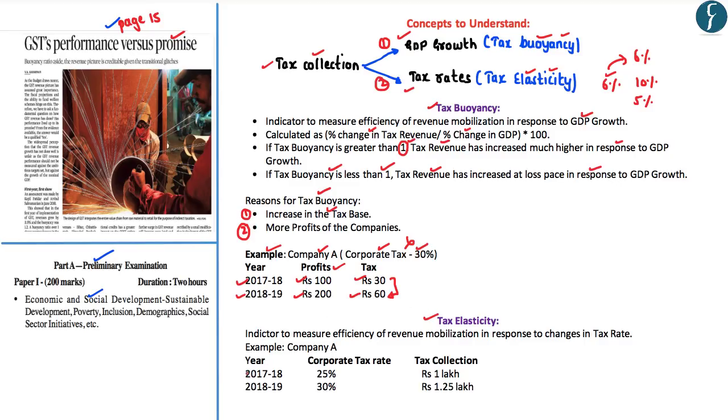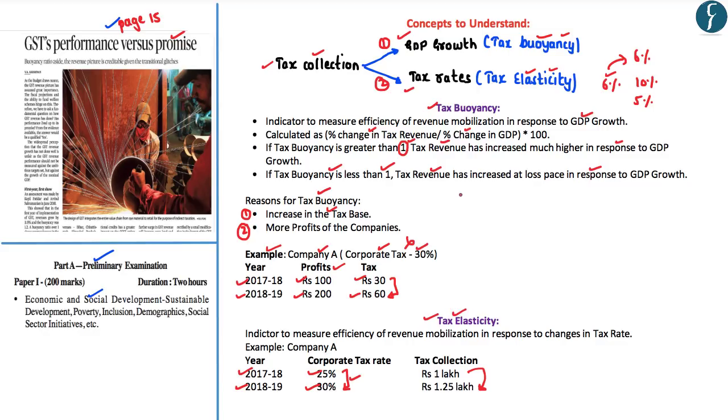For example, in the year 2017-18, let's say the corporate tax rate was 25%. On the other hand, in the year 2018-19, the corporate tax rate was 30%. So, because of this increase in the tax rate, the tax collection of the government has also increased accordingly. This particular increase in the tax collection on account of the increase in the tax rate would be referred to as the tax elasticity.